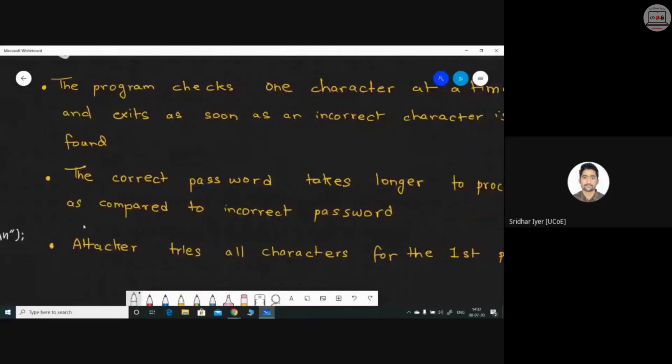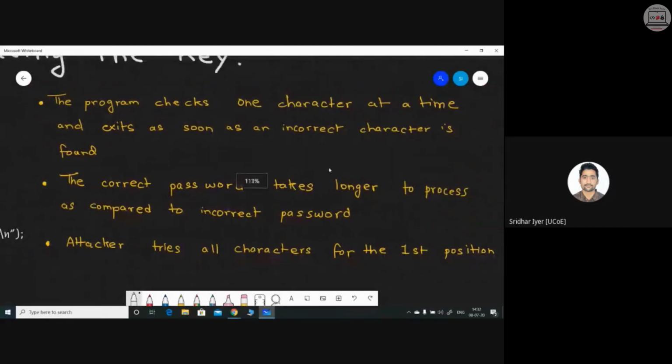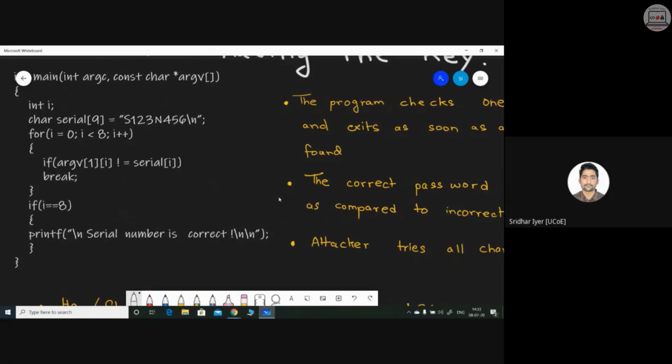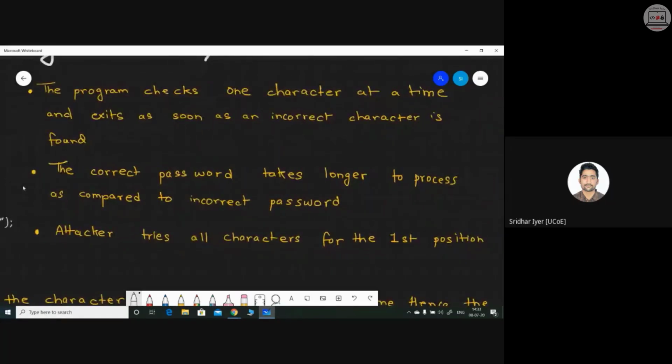What exactly happens is the program checks one character at a time and exits as soon as an incorrect character is found. Clear? Is all this clear? Next is the correct password takes longer to process as compared to the incorrect password. This is of utmost importance. Pay attention over here. If you are entering the correct password, it will take a long time as compared to the incorrect password. Because if it is incorrect, it will simply move out of the loop.